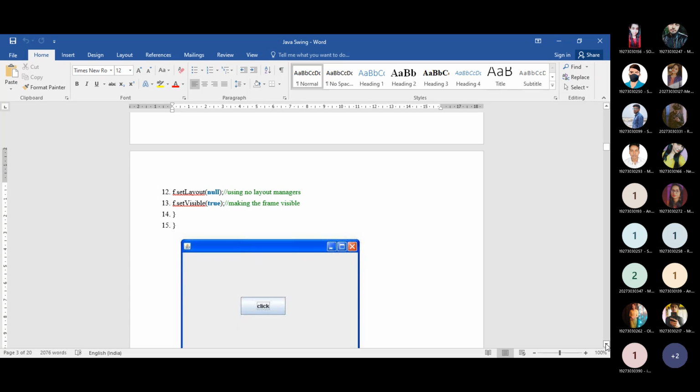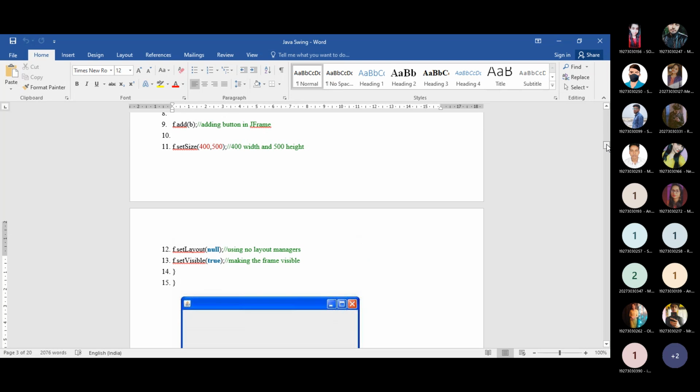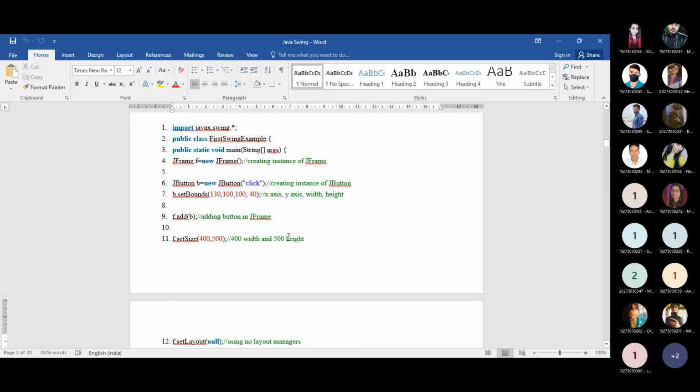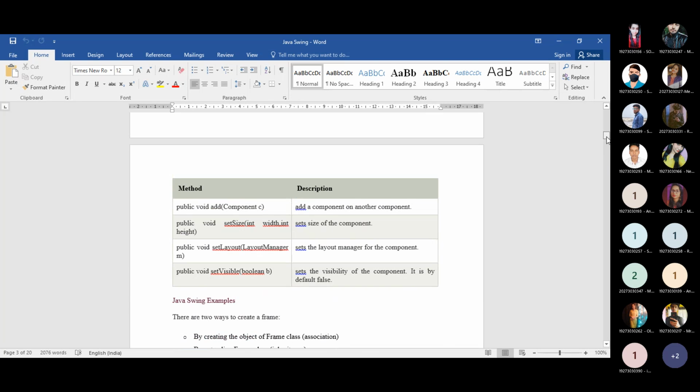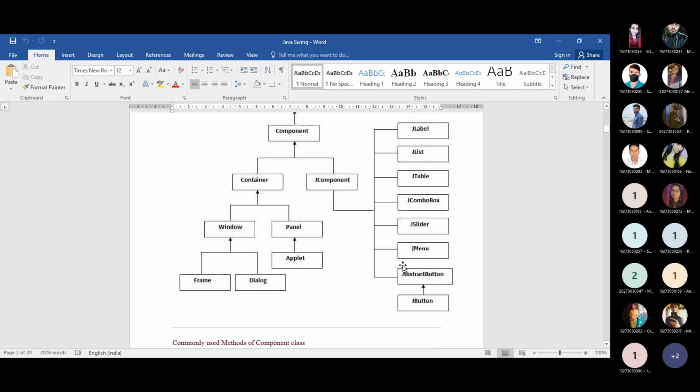Okay, now move on to the next example. And in this way, this is the scenario. By this, you can also provide lots of other components. Just go for this. All these things you can include in your window.